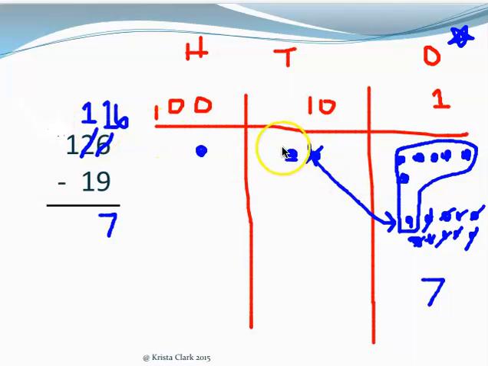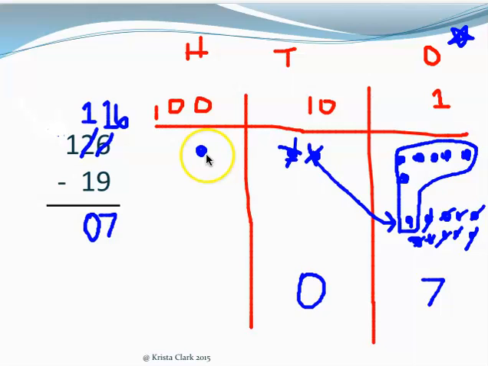Now let's go to the 10s place. I have one 10 and I'm subtracting one more 10. So let's cross that out here. Oh, I don't have any 10s left over, so I'm going to write a 0. 1 minus 1 equals 0. I'll put my 0 in the 10s place.